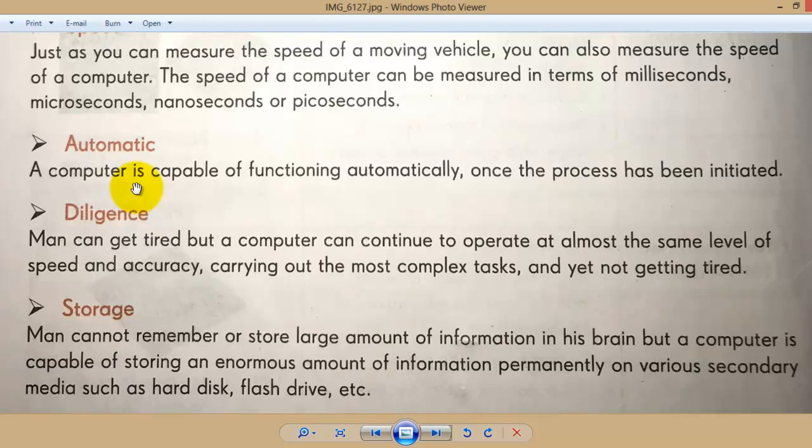Speed, accuracy. Accuracy means we can trust that the result given by the computer is very accurate and it doesn't make any error. And it carries out most of the complex tasks also. Complex calculations and problem solving, a computer can do without getting tired.